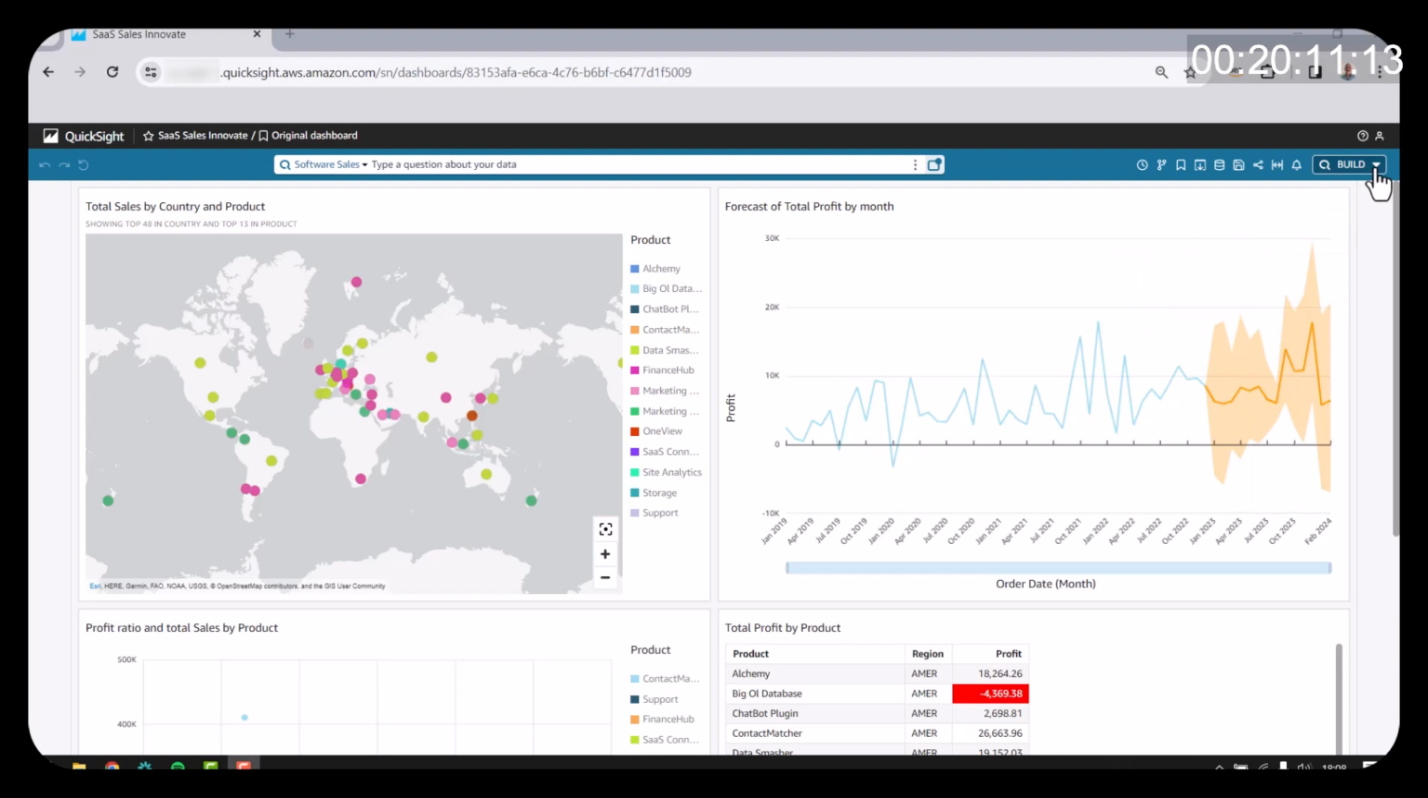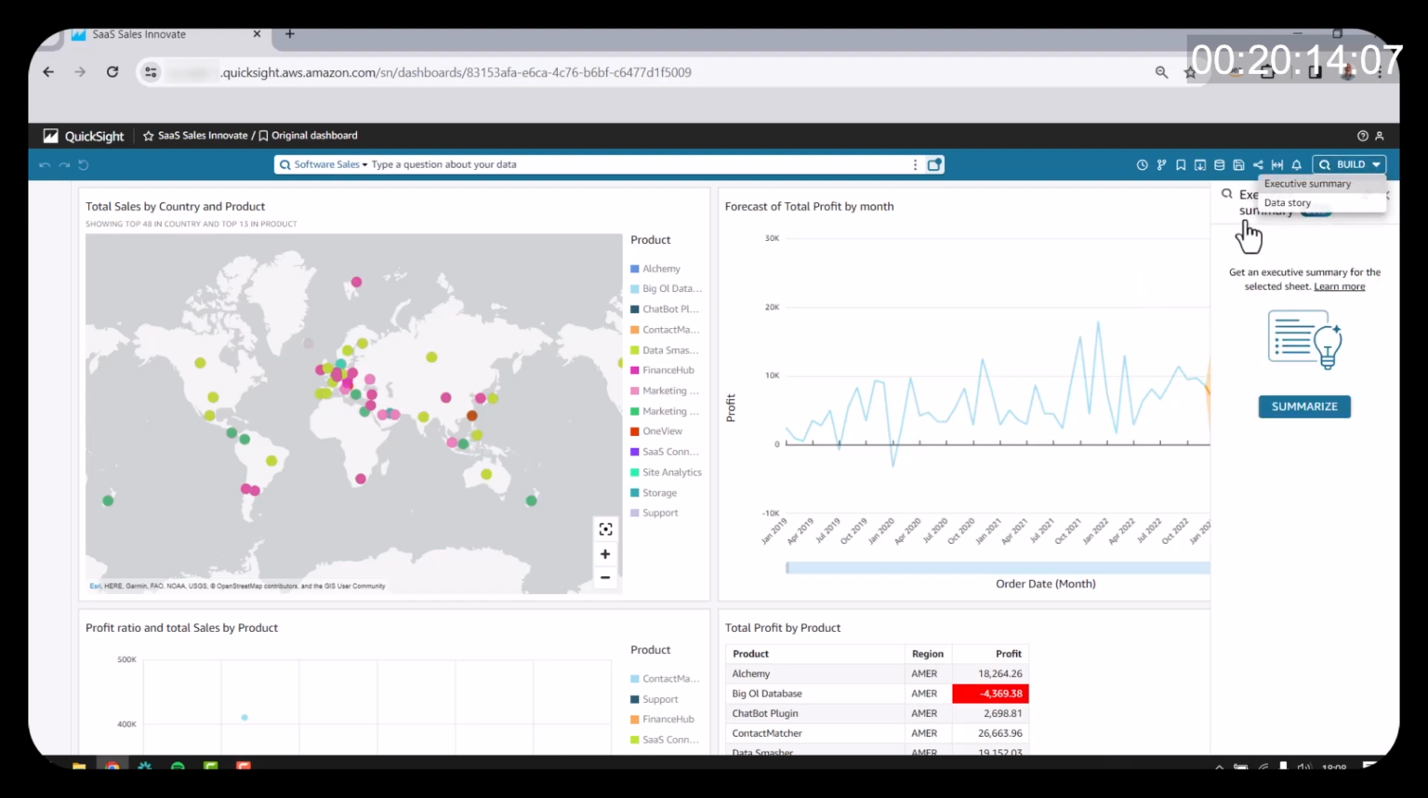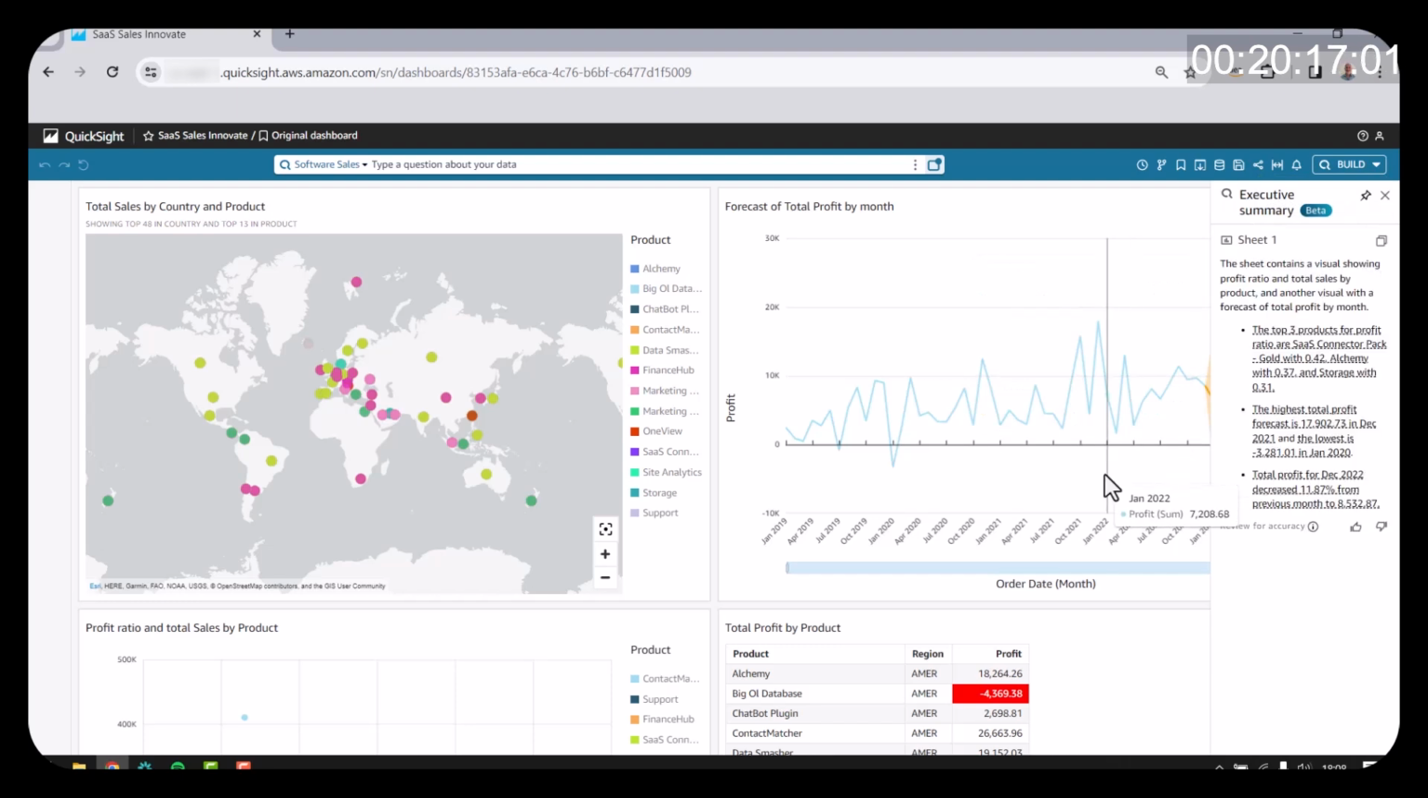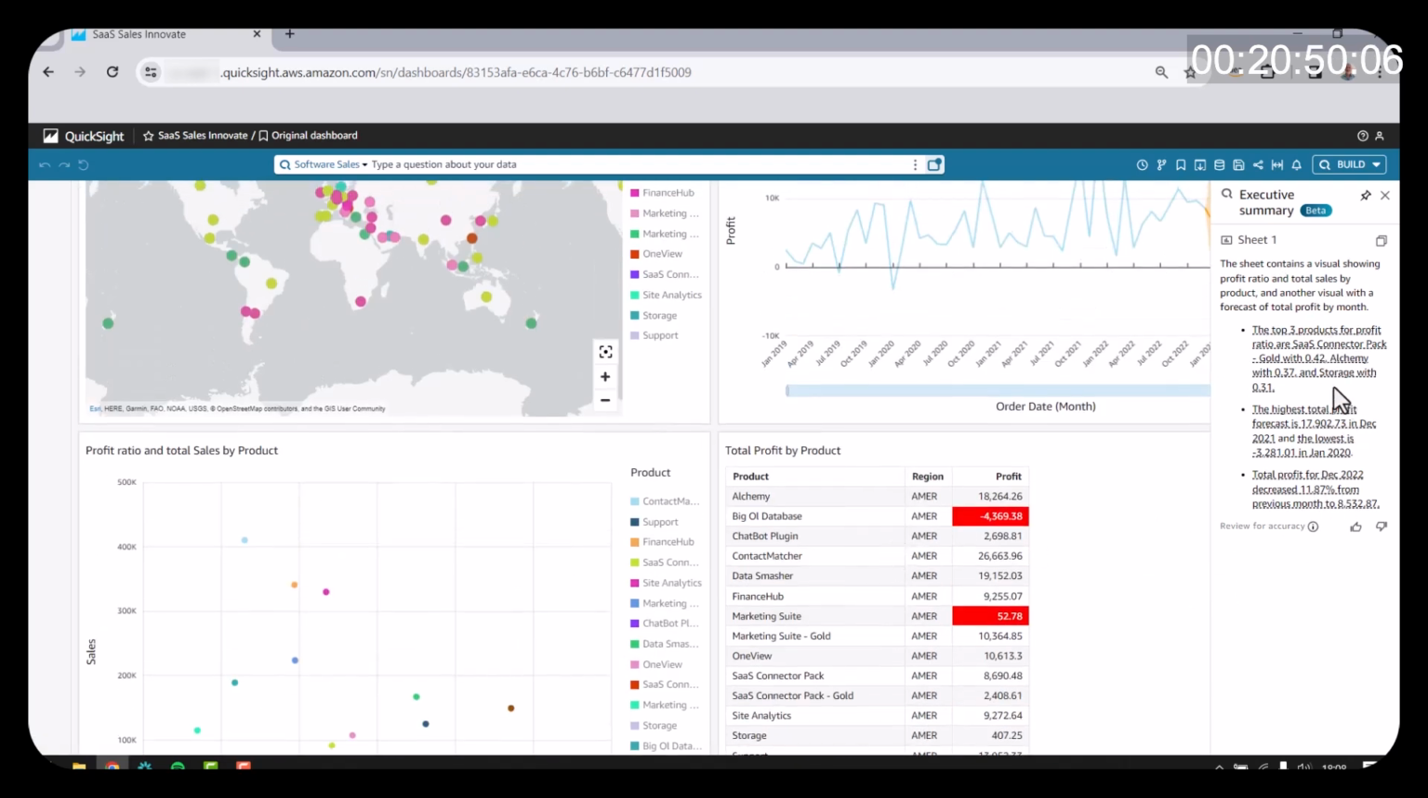QuickSight will then evaluate the dashboard and build out an executive summary which shows the most important and salient points on the dashboard. Instead of the user having to go and figure all of this out on their own, you can see here that right off the bat, our top 3 products for profit are SaaS Connector Pack, Alchemy, and Storage. We can see some information on the highest total profit, and then total profit also for December has decreased. So I can easily get a view of the information on this dashboard and take action if necessary, even if I don't really know much about the dashboard. I can also thumbs up or thumbs down based on what I feel has been shown here.